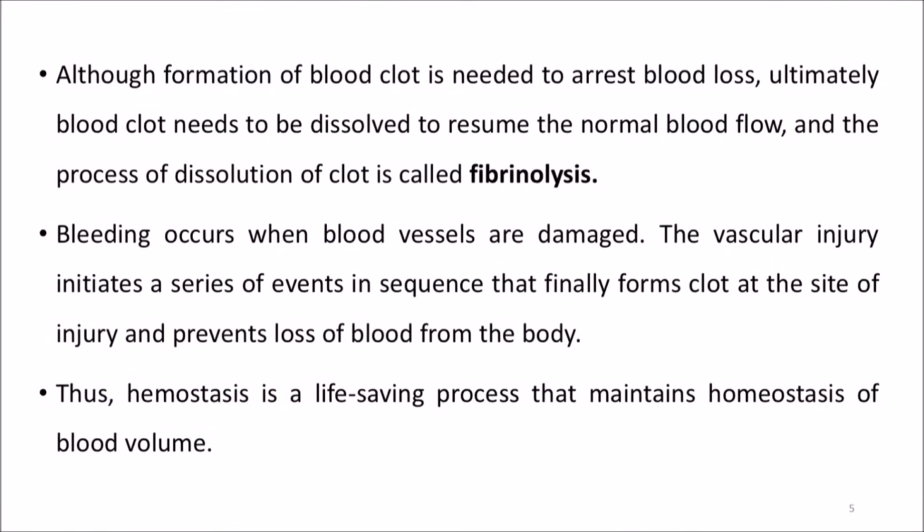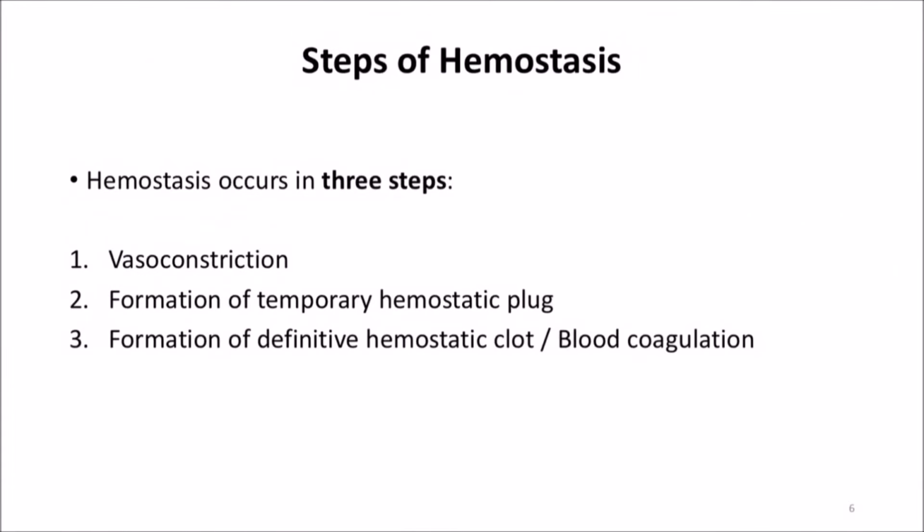There are two categories mainly, primary and secondary. Primary is also known as temporary hemostasis, and secondary is also known as definitive hemostasis. So actually there are three steps of hemostasis: vasoconstriction, formation of temporary hemostatic plug, and formation of definitive hemostatic clot, also known as blood coagulation. So this is what I told you, steps of hemostasis.